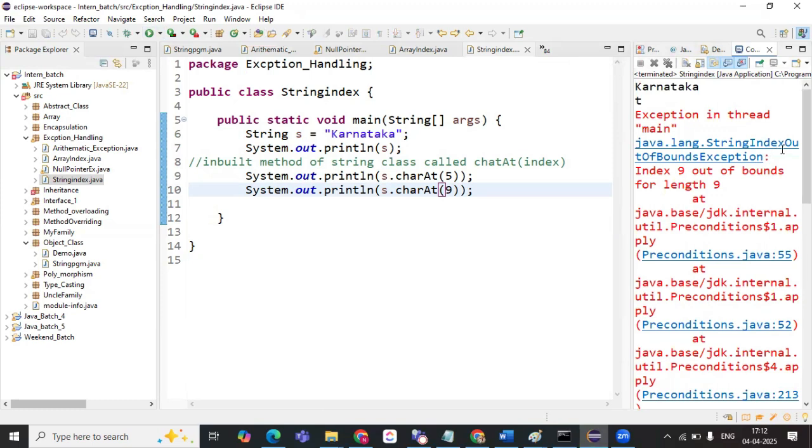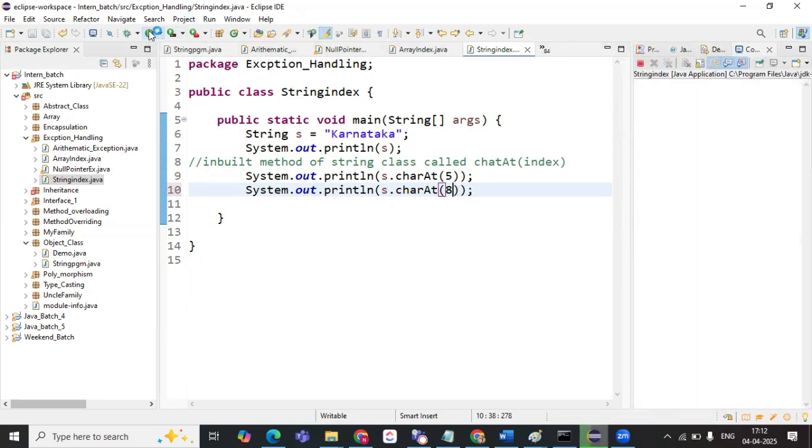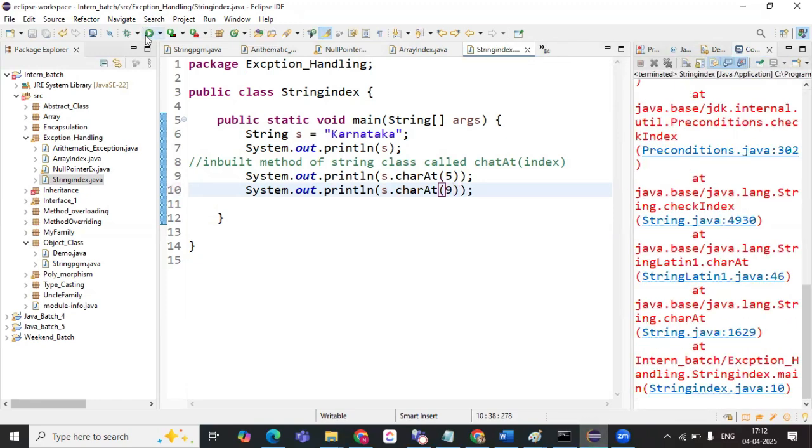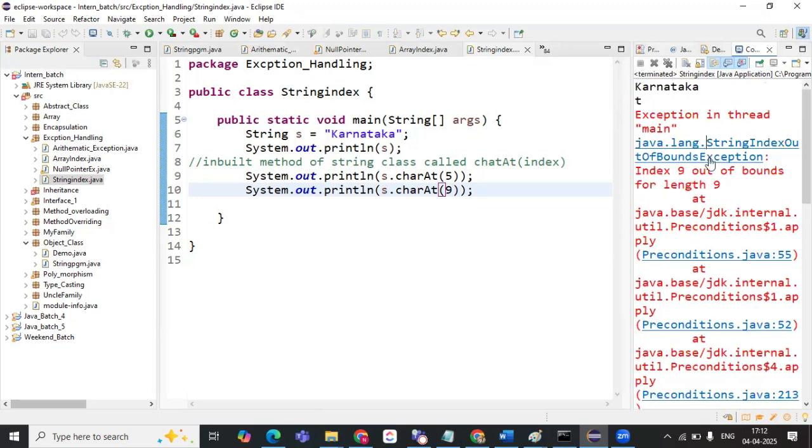It is giving you the string index out of bound exception, because the length is 9 but the index value will be up to 8. If you print up to index 8, you will get the output. Otherwise, you will end up with the string index out of bound exception. That means it is out of the boundary, is what it is saying.